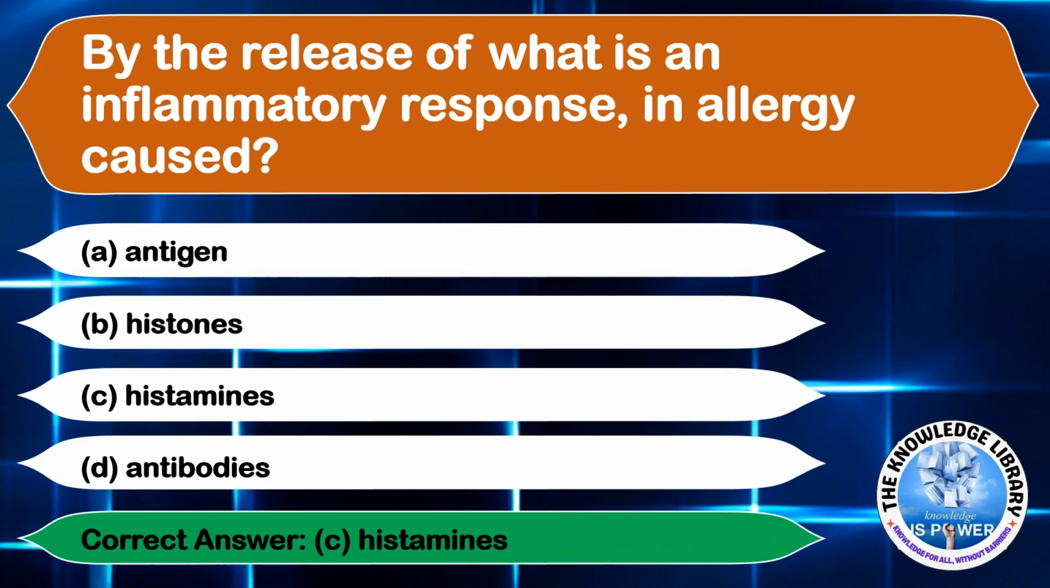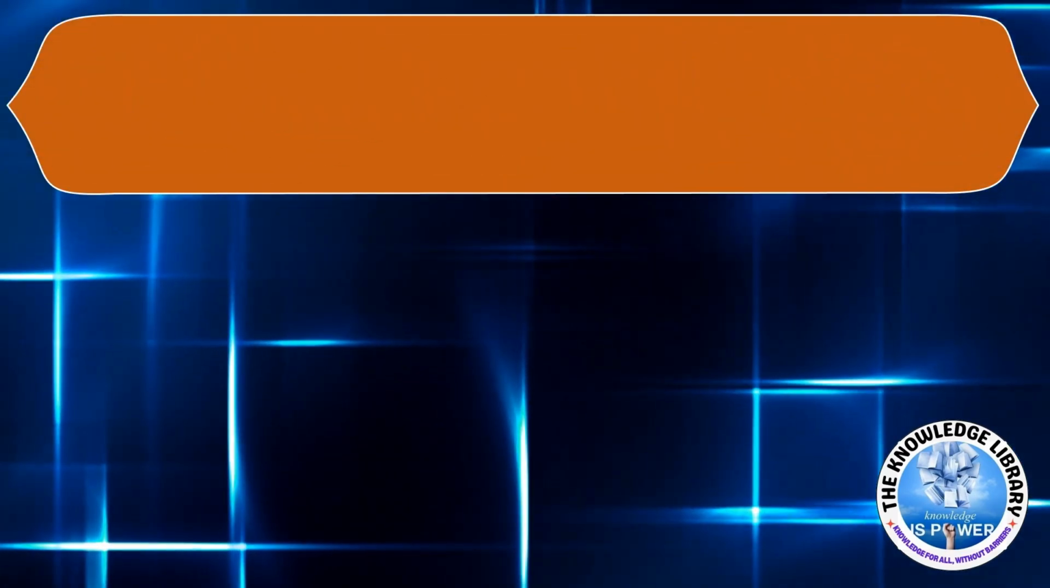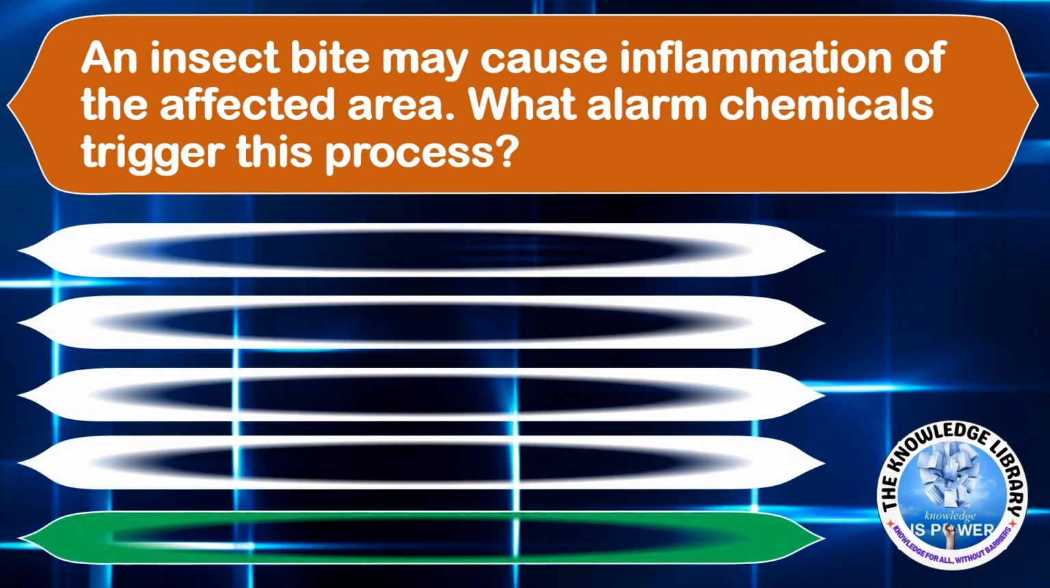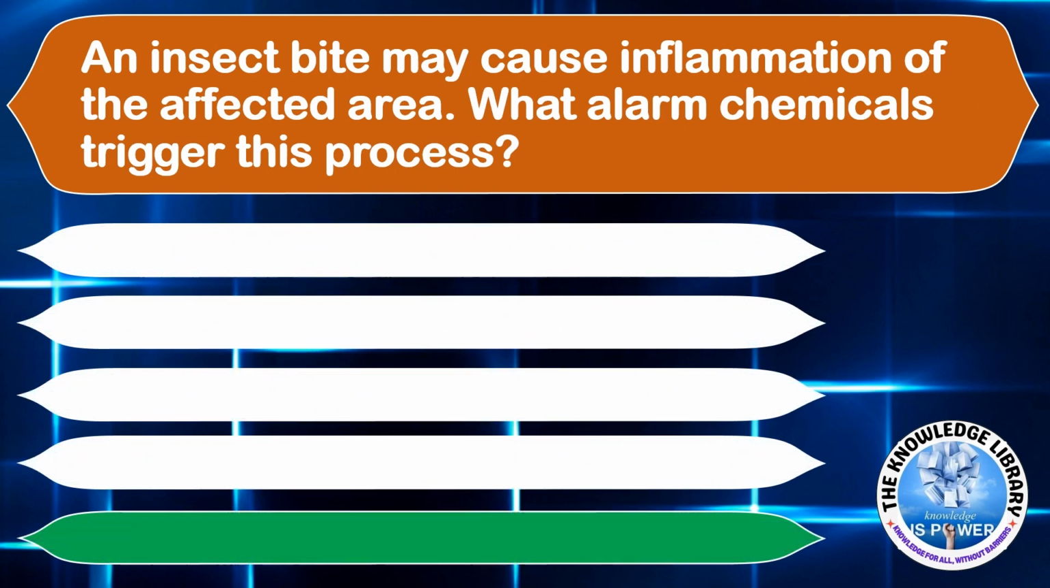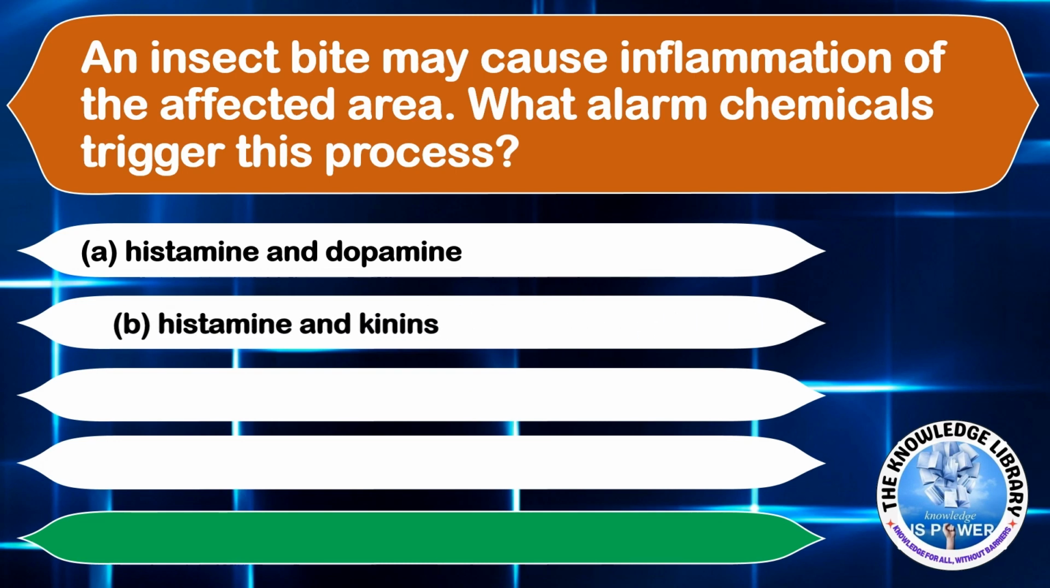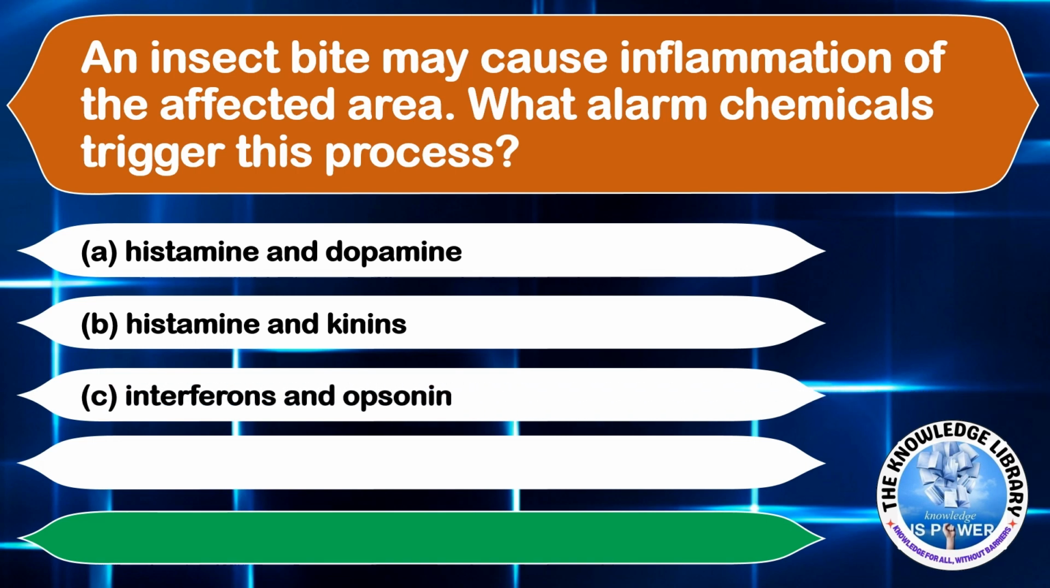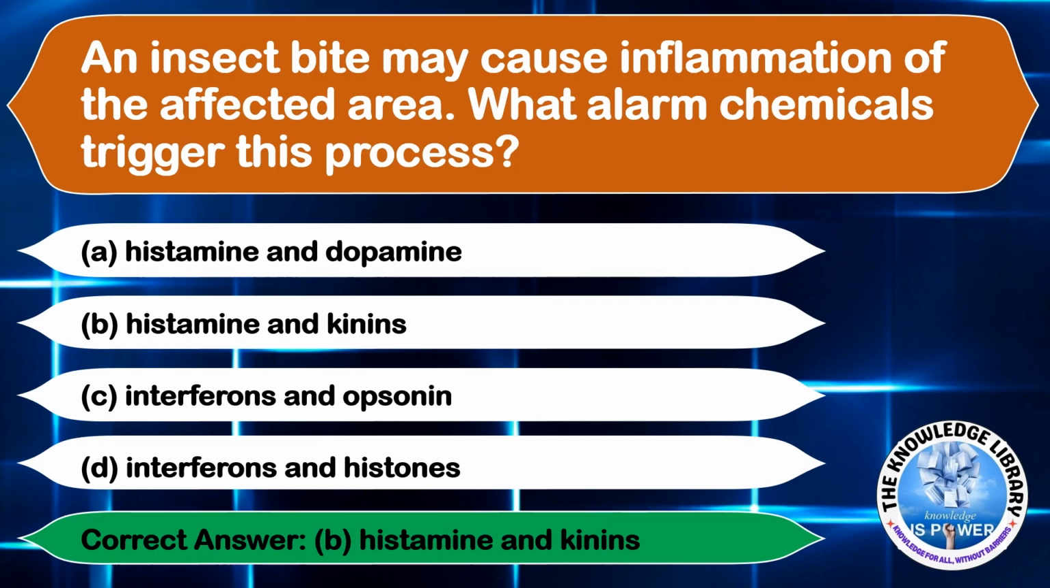The next question is, an insect bite may cause inflammation of the affected area. What alarm chemicals trigger this process? Option A, histamine and dopamine. Option B, histamine and kinins. Option C, interferons and opsonin. Option D, interferons and histones. The correct answer is option B, histamine and kinins.